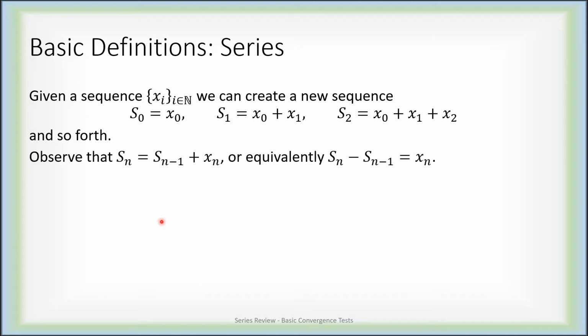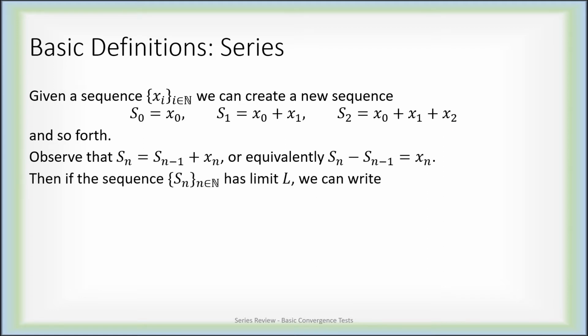Observe as well that S sub n is the previous S plus the next x. So S naught is just x naught by default. S1 is x naught plus x1, but x naught is the same thing as S naught. So this is S naught plus x1. S2 is now these two things added together, but these two added together is exactly S1. So S2 is S1 plus x2, and so forth.